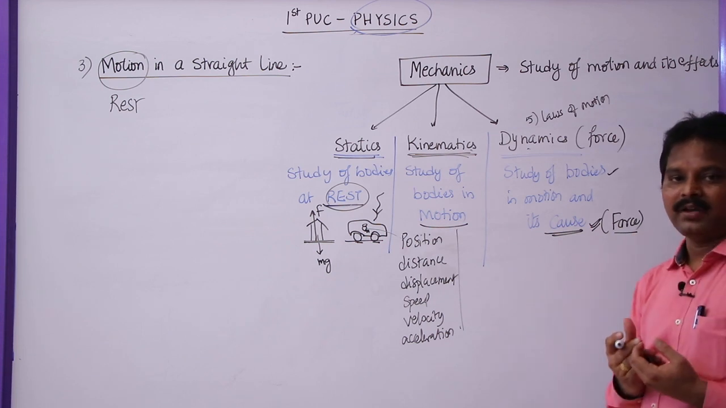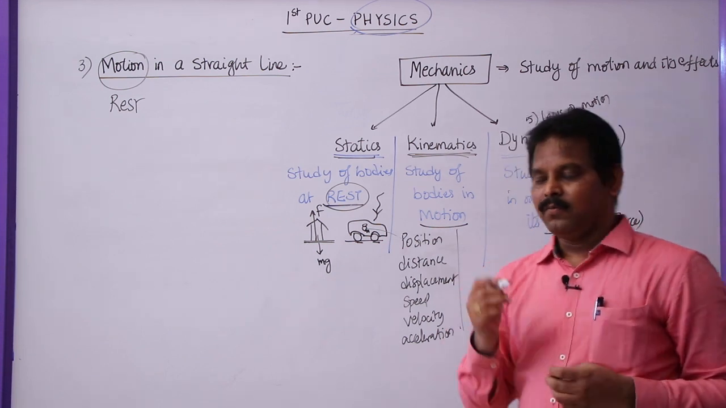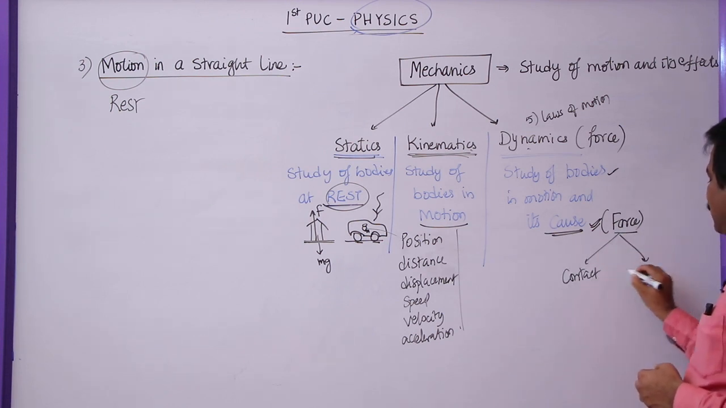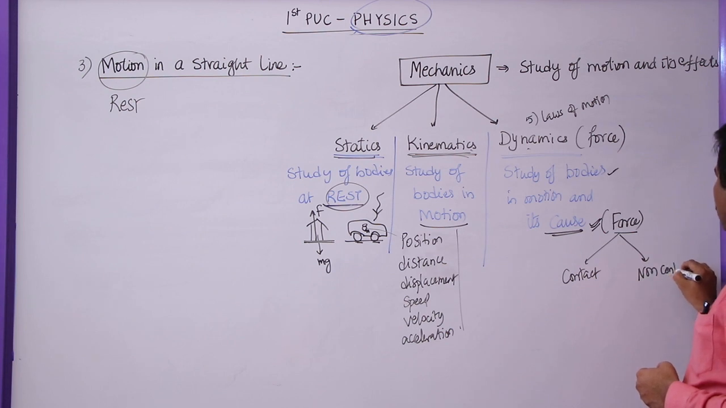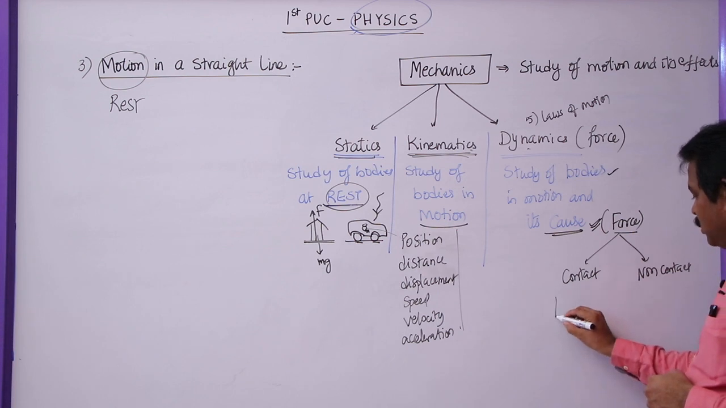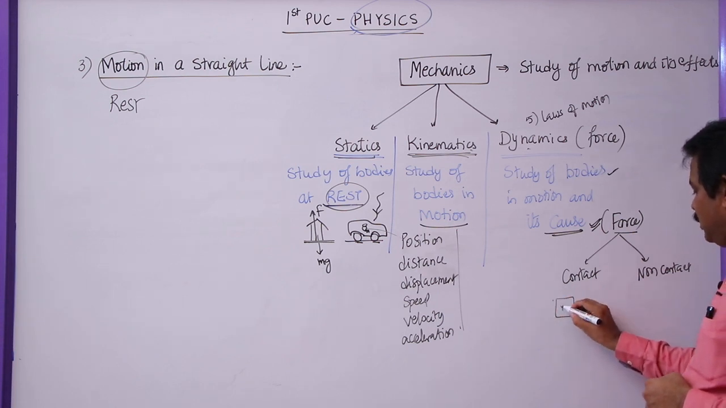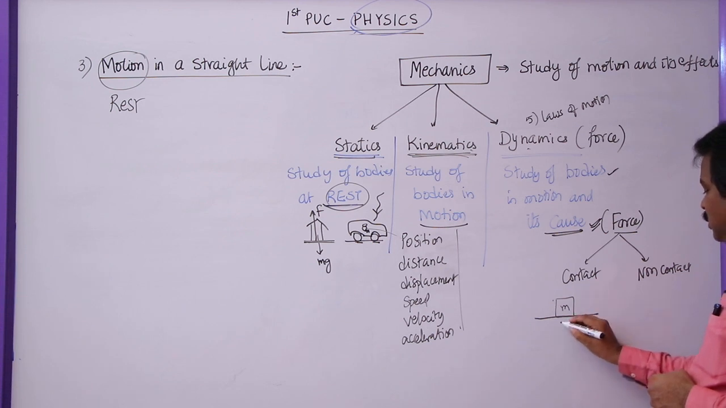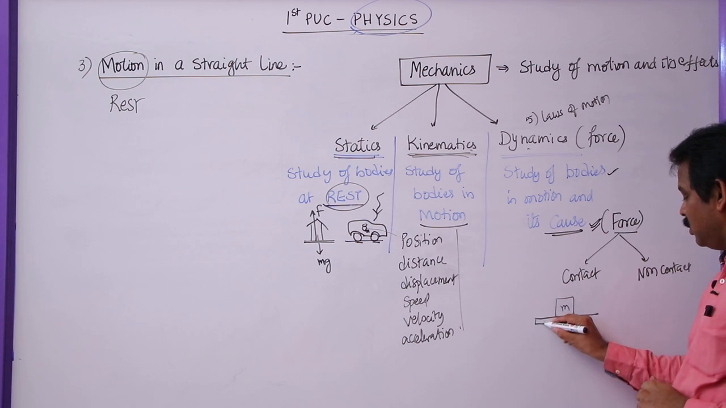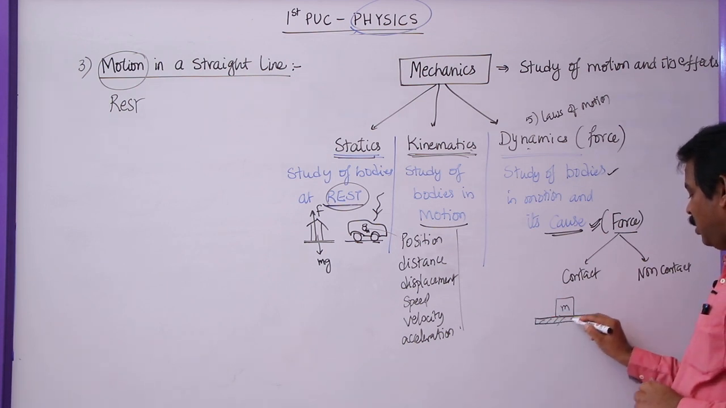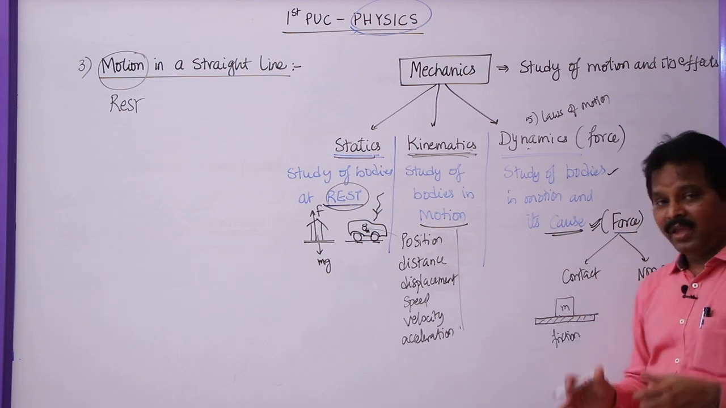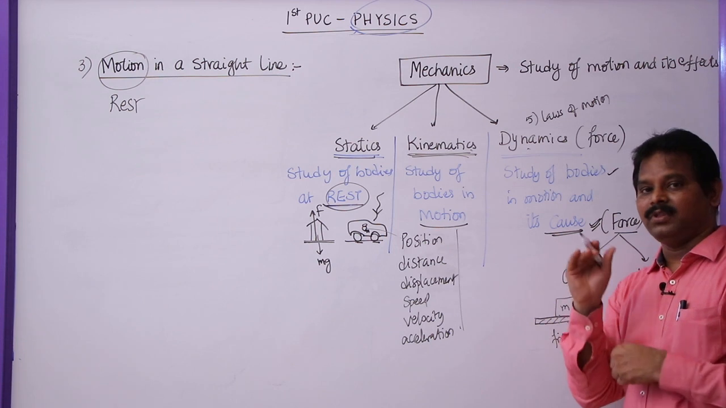Forces are divided into contact forces and non-contact forces. Suppose, for contact forces, you take a body which is placed on a table. Now there exists a force between these two, the table and the block or the body. This force is called friction force. Friction exists only if these two bodies are in contact with each other.